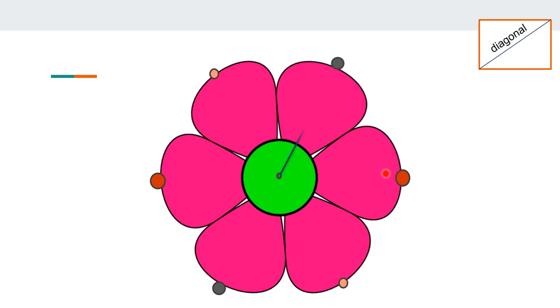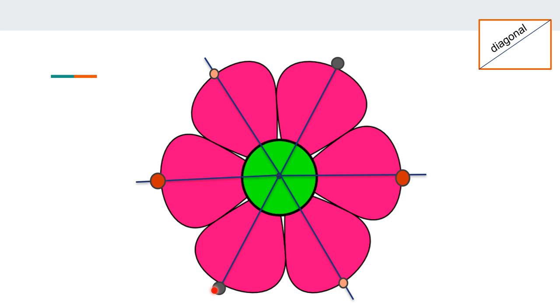When I pass a line from the center of the flower, it meets this point. From the same center, diagonally opposite, I pass a line and it meets this point. So these two points are similar. Similarly, when I draw a line from the center from here, I get the same on the opposite side. I am drawing a diagonally opposite line and the same points are meeting. It's not like from the center I went here and then here, a V shape. It is diagonal.